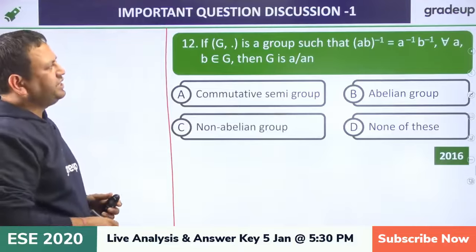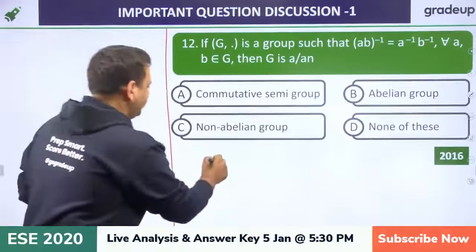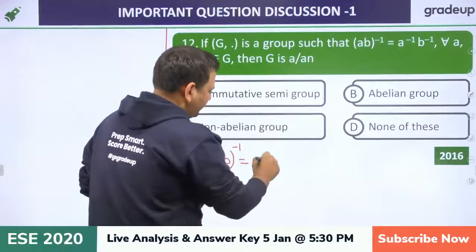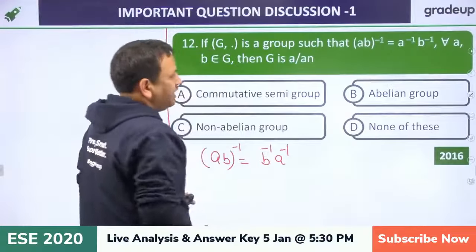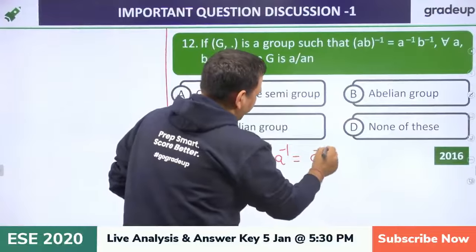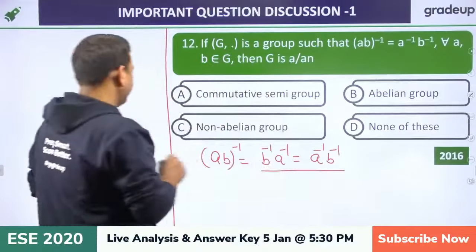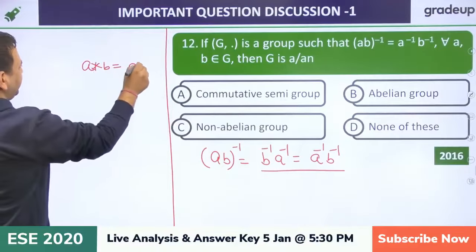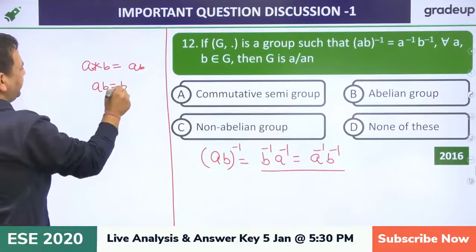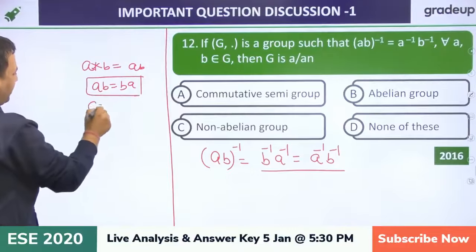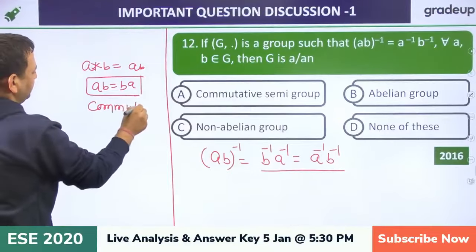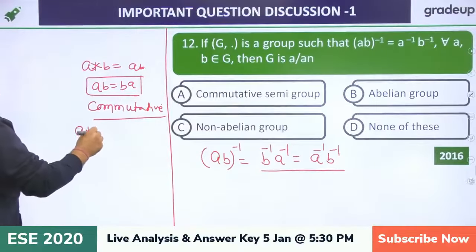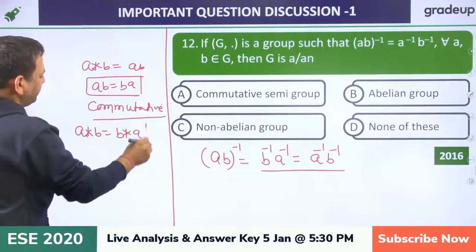Now it says G is a group. So the property of the group says that (AB) inverse would be B inverse A inverse. This is the inverse property. But what they are saying is this is equal to A inverse B inverse. So simply remember, if A star B, which we write AB, is equal to BA, then we say it is a commutative group. Commutative means whichever operation you do, A star B or B star A, you will get the same answer.